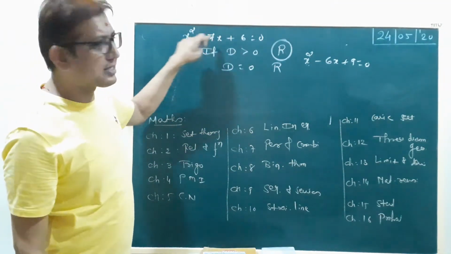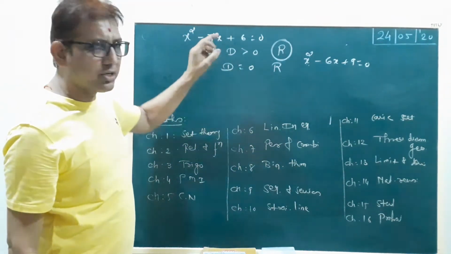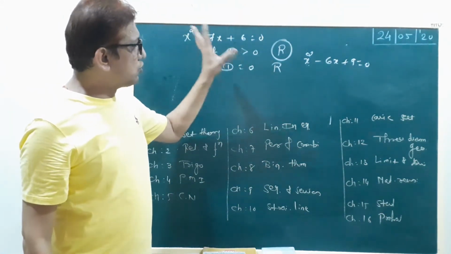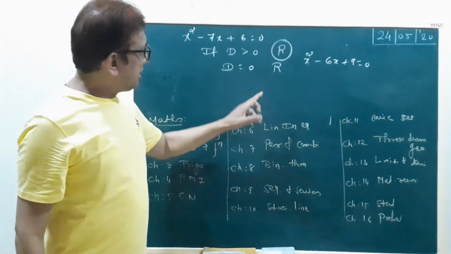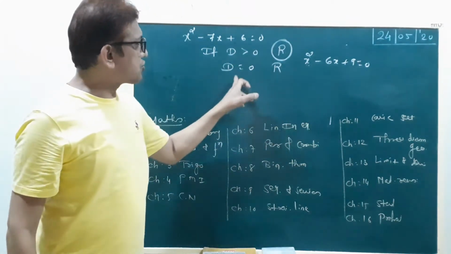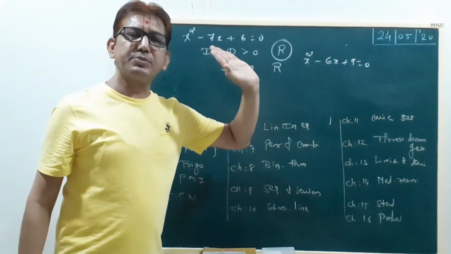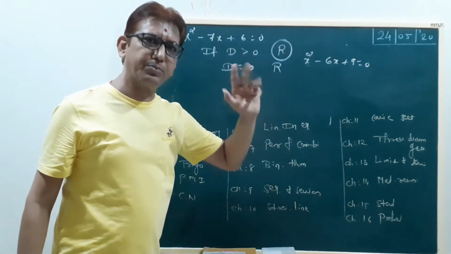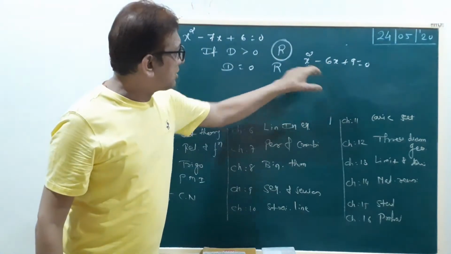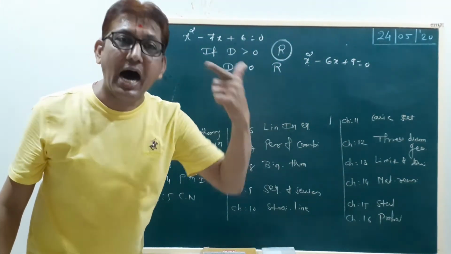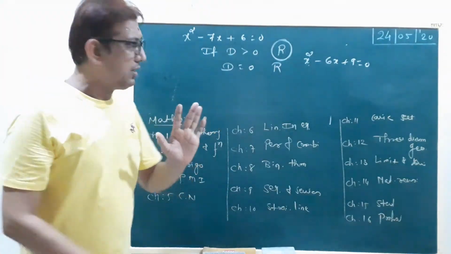Here, not a perfect square. If you find the discriminant, b square minus 4ac, the discriminant is greater than 0, so two solutions in R. If it is a perfect square, then the discriminant is 0, and there is only one solution, one value of x. Both answers are real numbers belonging to R.